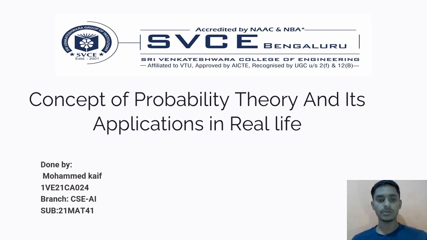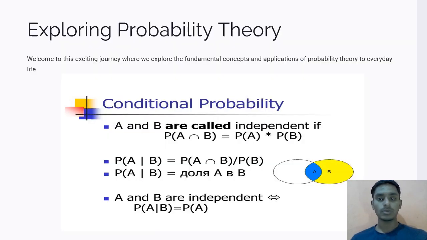So today I'm going to explain the concept of probability theory and its application in real life. So let's go exploring probability theory. In this concept, we are going to explore an exciting journey where we explore the fundamental concepts and applications of probability theory to everyday life. In probability theory, we are going to learn about independent probability, that is P of A intersection B is equal to P of A times P of B, as you can see in the picture.